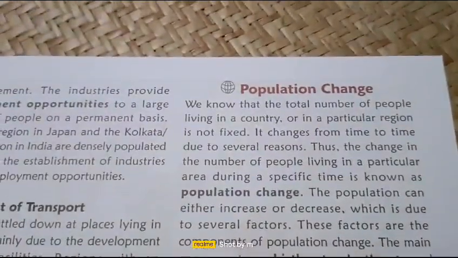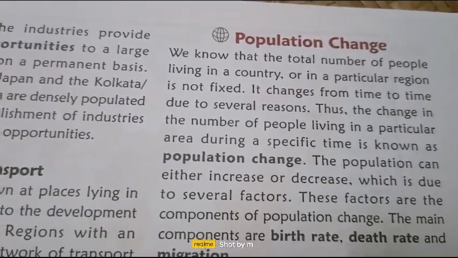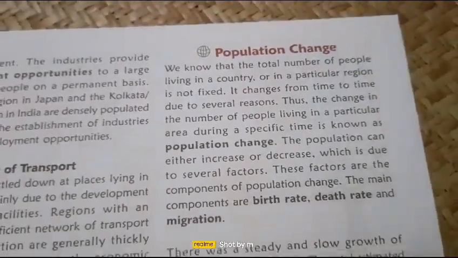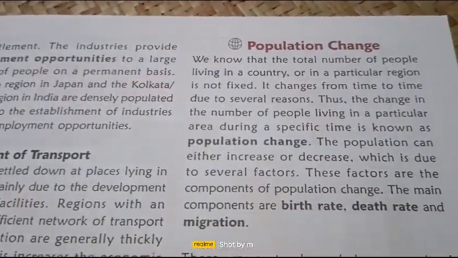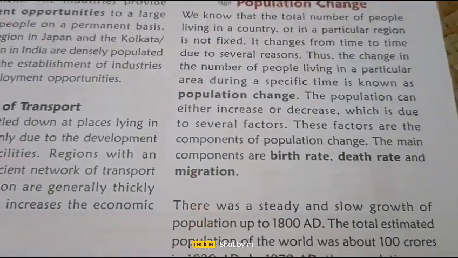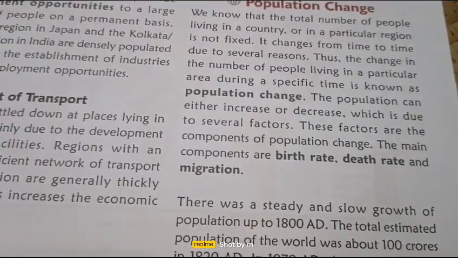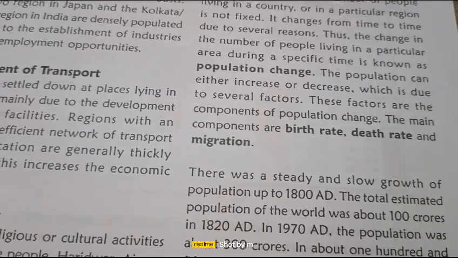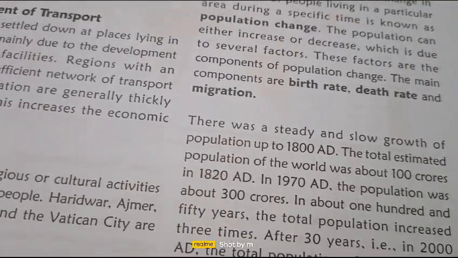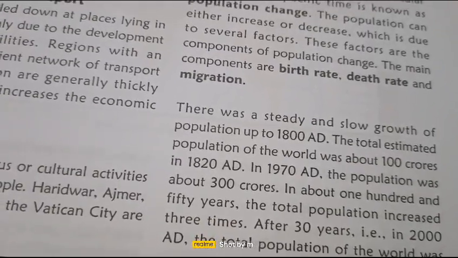We know that the total number of people living in a country or a particular region is not always fixed. It keeps on changing from time to time due to several reasons. These changes in the number of people living in a particular area during a specific time is known as population change. These changes happen in either increasing or decreasing the population due to several factors. These factors are components of population change, and their main components are birth rate, death rate, and migration.